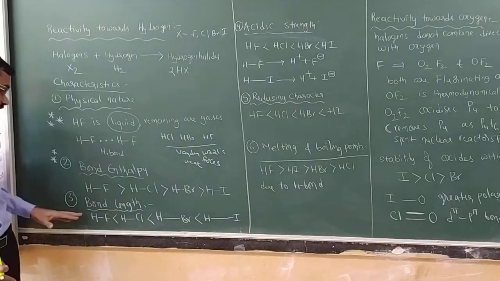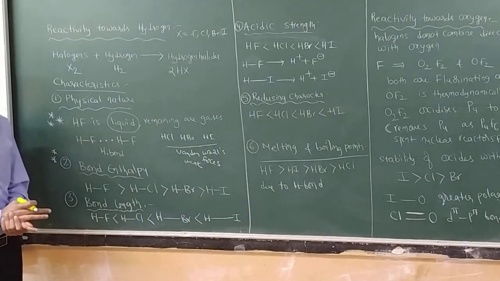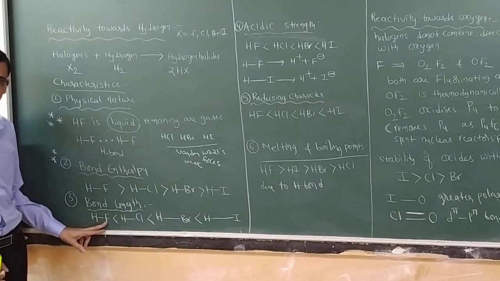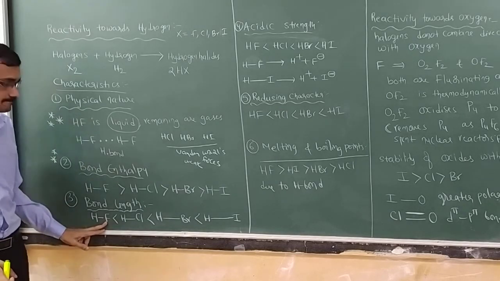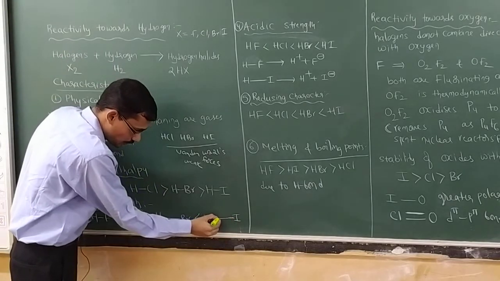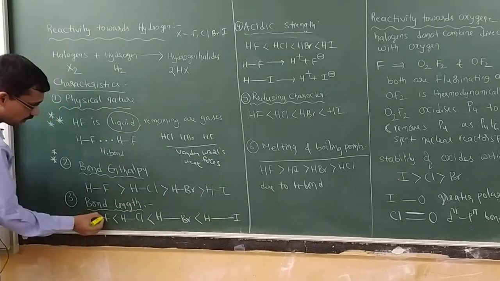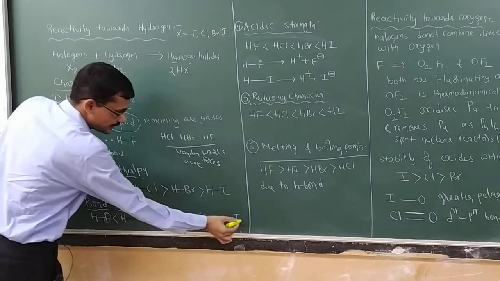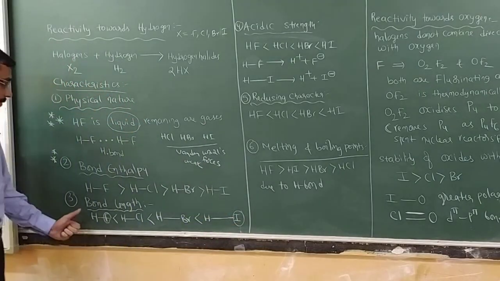Reason for that one. Next, bond length, isn't it? The length of the bond always depends upon size. Less size of fluorine, small bond length. More size of iodine, more bond length. Here you get a small bond length because the size of fluorine is very small, and the size of iodine is very high. This is about the bond length.